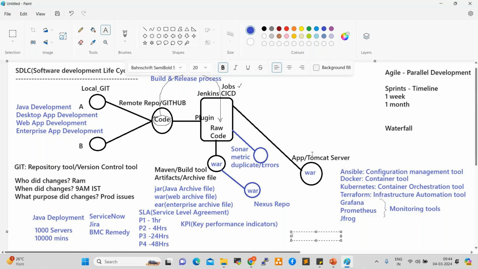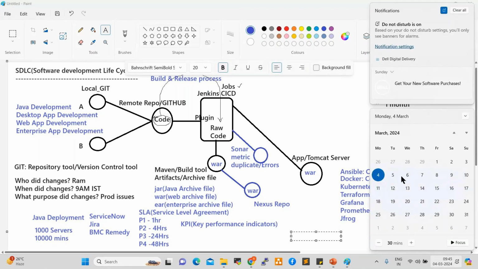These are all basics required for DevOps and cloud engineering. So tomorrow, day after, we are going to work on basics only. After that, slowly we'll enter into AWS. Tomorrow, day after, fifth and sixth, we are going to work on basics. Seventh we are going to start AWS.